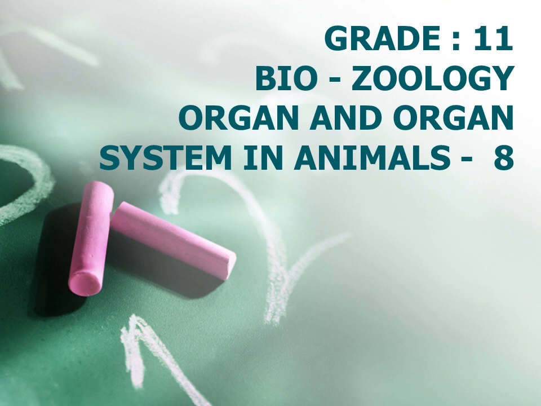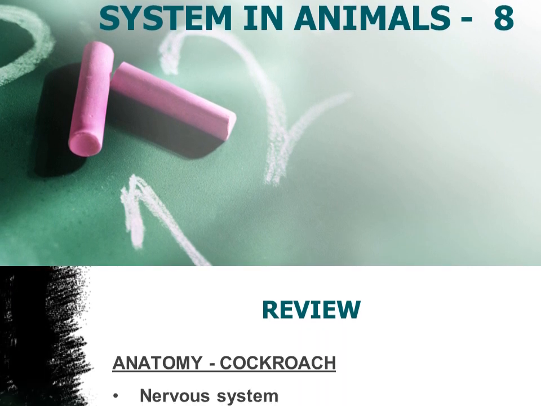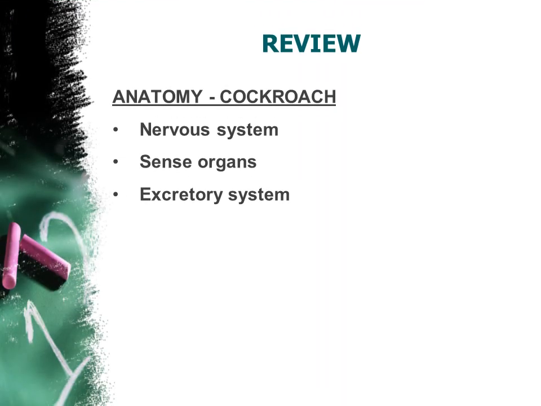So, we are discussing chapter 4, Organ and Organ System in Animals, right? In the previous sessions, we discussed one of the invertebrates, the cockroach, and especially we are learning about the anatomy of cockroach.